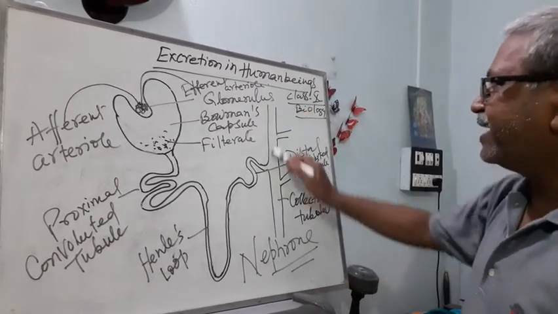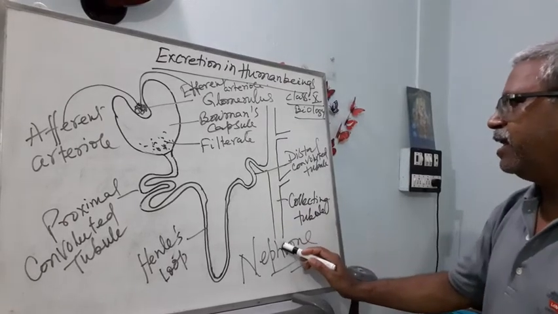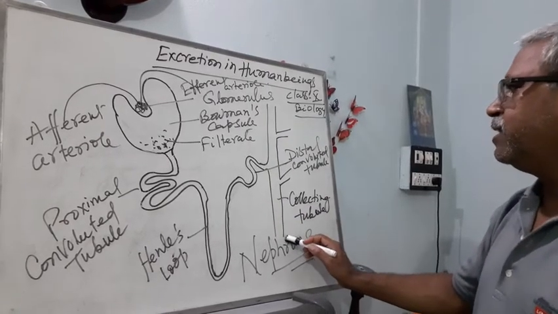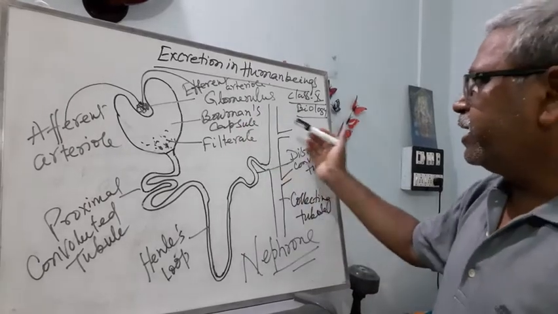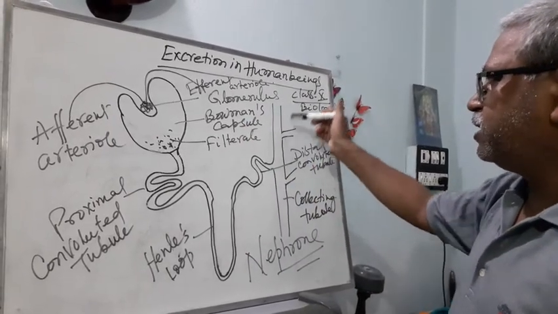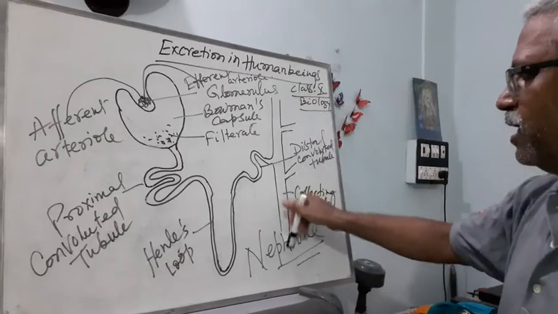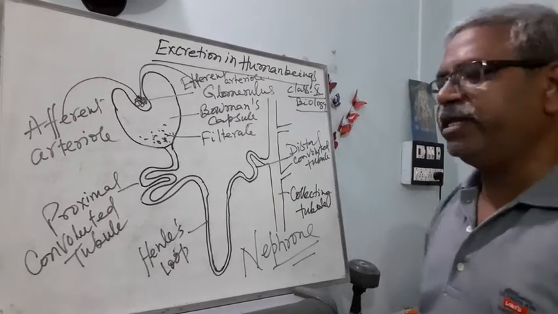And this is the collecting tubule. Into this tubule, from other nephrons, urine is passed out.